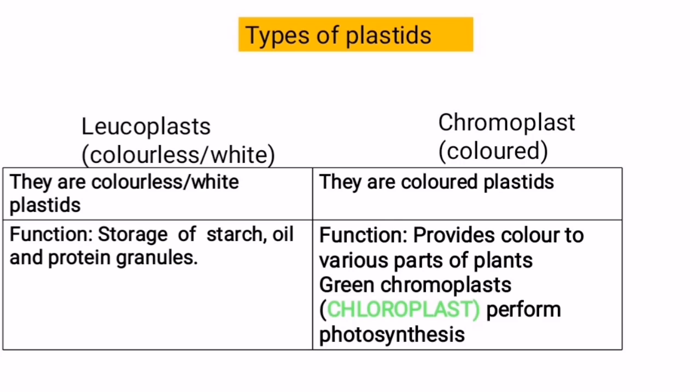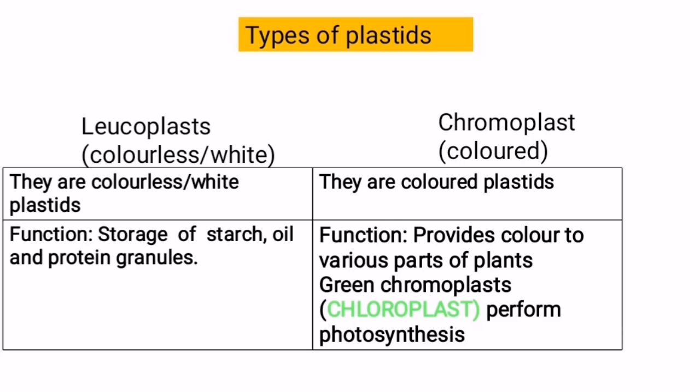Chloroplast, an organelle which has chlorophyll pigment present inside it. Right? We all have studied photosynthesis in lower classes, and in that we have studied that there is a chlorophyll pigment inside the cell, which traps the energy of sun and converts the sunlight into glucose molecule or food. So that chlorophyll pigment, that green pigment chlorophyll, is actually present inside chloroplast. And this chloroplast is actually green chromoplast, or you can say it is a type of plastid only.